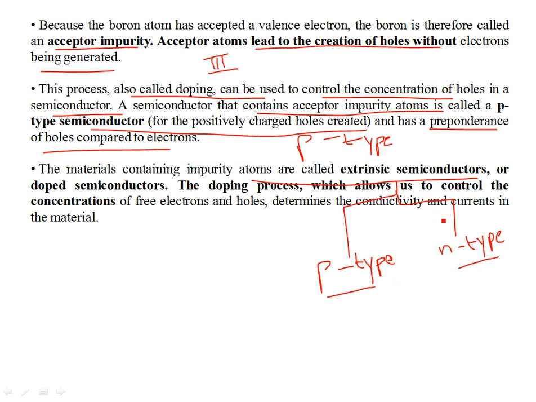So an extrinsic semiconductor has two types, n-type and p-type, depending on which impurity atom the lattice has been doped with or impurity has been added. Okay, so the doping process allows you to control the concentration of free electrons and holes, and in turn it determines the conductivity and current in the material.